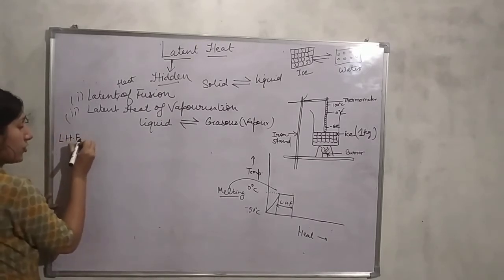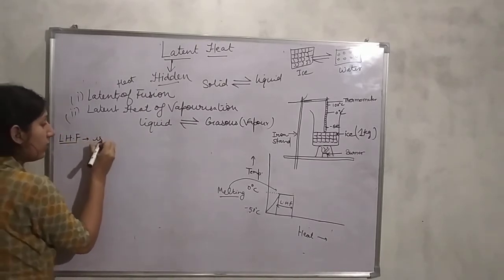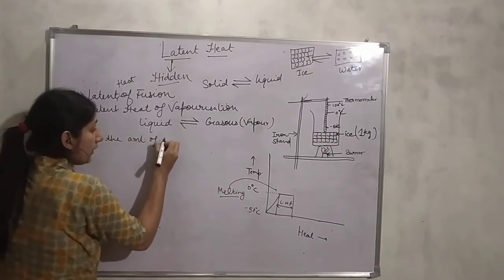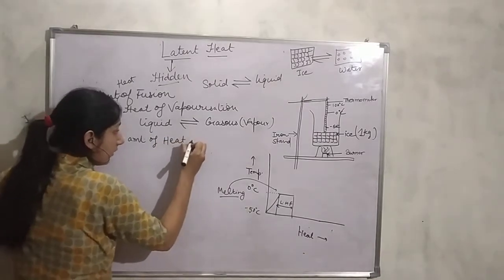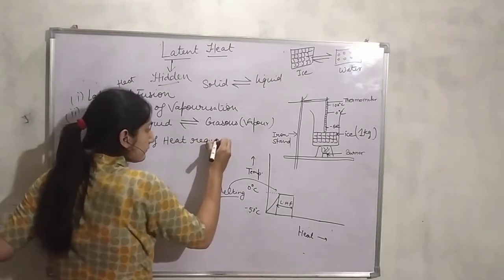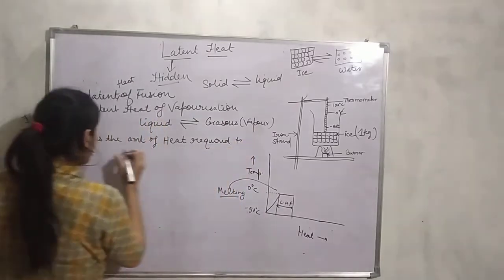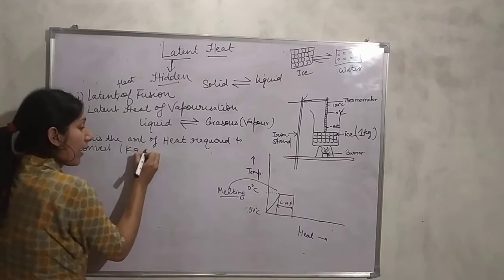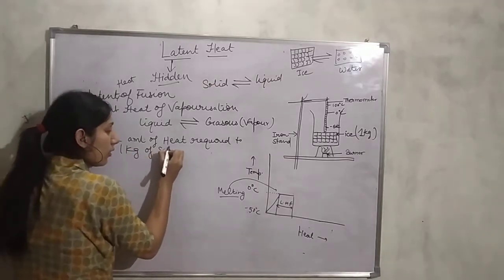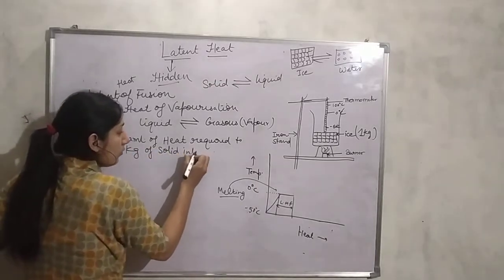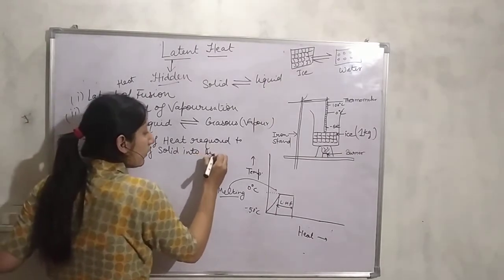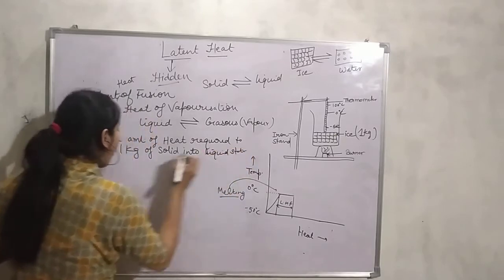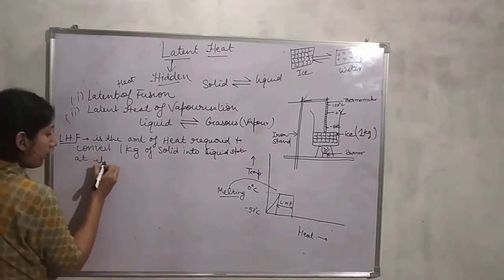Latent heat of fusion is the amount of heat required to convert 1 kilogram of any solid into liquid state at its melting point.